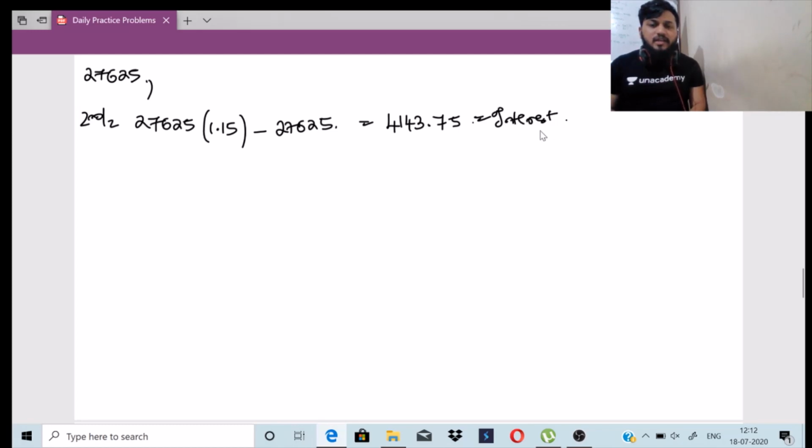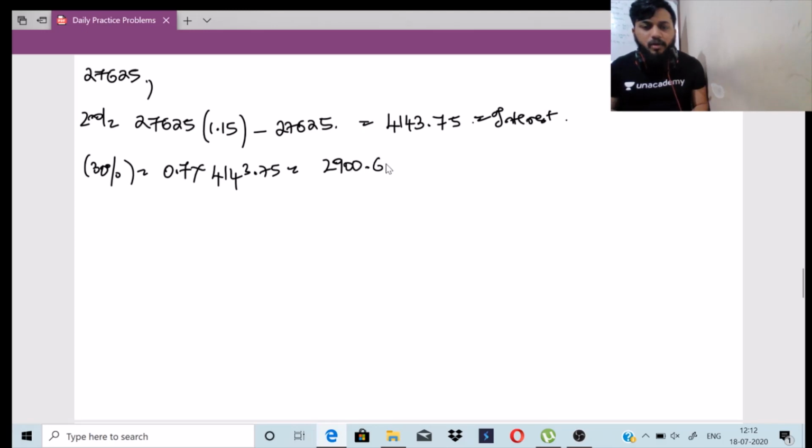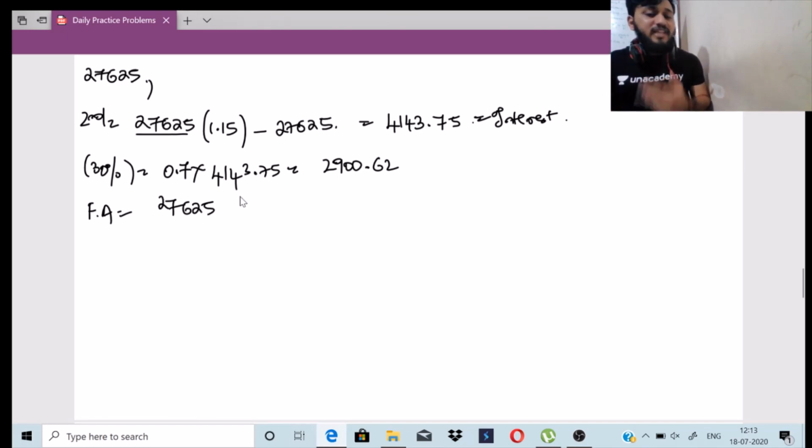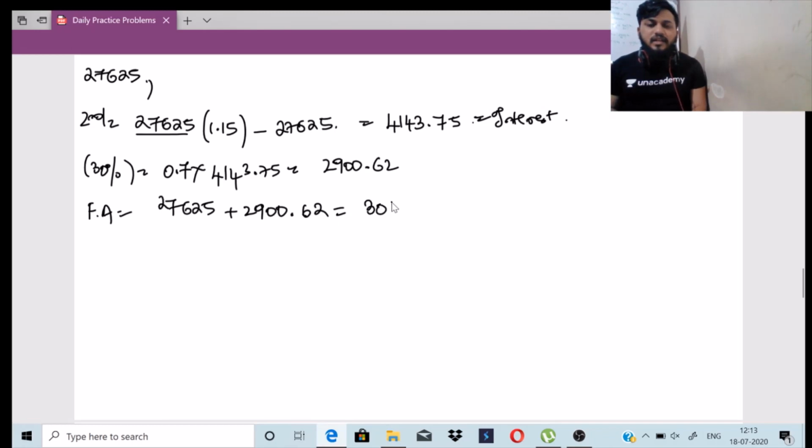Now what I have to do is remove 30% from this, right? So this is basically 0.7 into 4143.75, which is 2,900.62. So what is my final amount? My final amount is 27,625, the principal at the start of the second year, plus the interest I am getting, 2,900.62. The answer is 30,525.62, right? This is the ending of the second year.